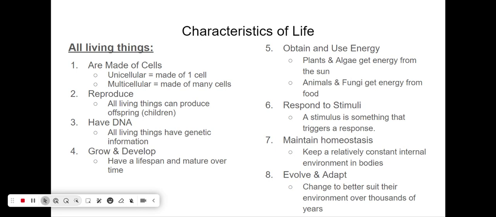The same thing goes for any living thing. Bacteria can do this in a matter of months to years, but most things, animals, plants, take hundreds, if not thousands of years to evolve and adapt to their environment.